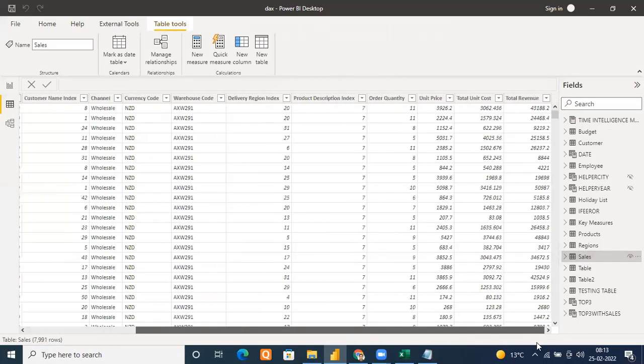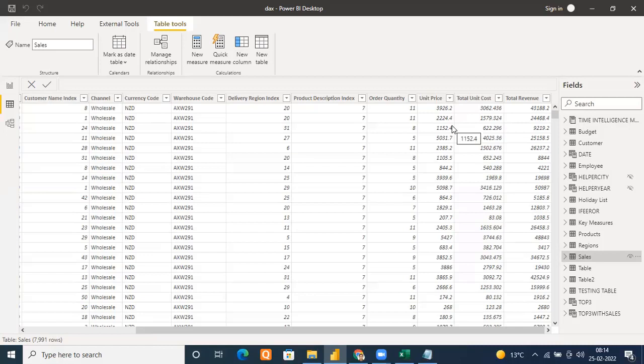Okay. I have two columns, unit price and total unit cost, right? Two columns, unit price and unit cost. What I want to check, understand, is whether the difference between unit price and unit cost is greater than 500. If it is greater than 500, I want to see their difference as a new column. Otherwise, I don't want to see. Understand my requirement. For every row, I want to check unit price minus unit cost. If it is greater than 500, please show me the difference in a new column. Otherwise, don't show me anything, means keep blank.